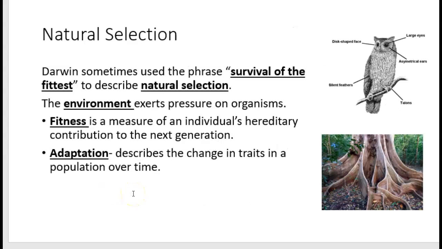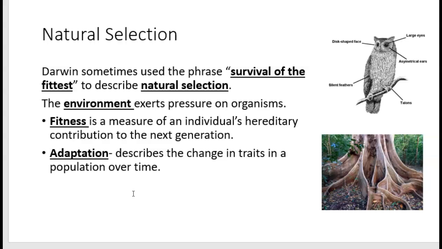Darwin sometimes uses the phrase survival of the fittest to describe natural selection. Basically, what he's saying here is that the environment puts pressure on organisms. We talked about this in class. The amount of food available, the temperature of the environment, the size of the environment, the predators in the environment, all of those things put pressure on an organism's ability to survive.